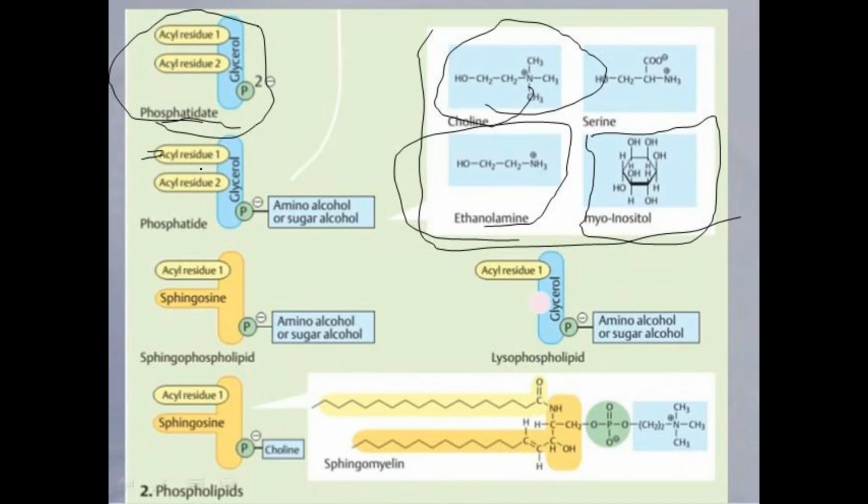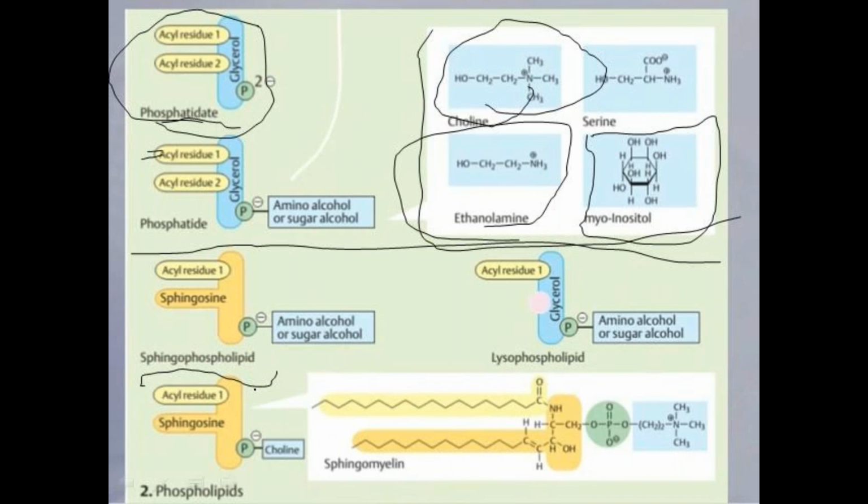Plasmalogens. When the ester group is replaced by an ether group, it is called a plasmalogen. Up to this are the phospholipids, the glycerophospholipids, which means they contain glycerol as the alcohol. Whereas if sphingosine is the alcohol, that type of phospholipid is called a sphingophospholipid.